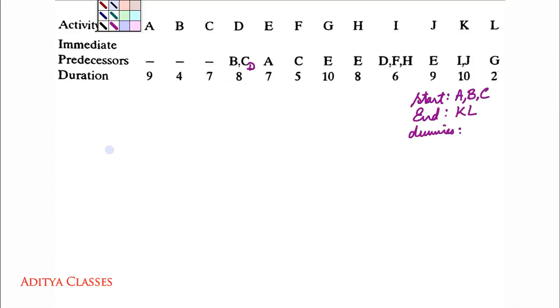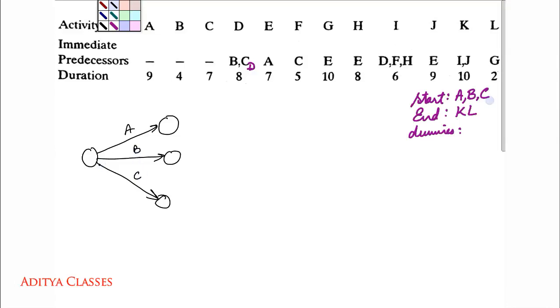A, B and C should start my network. Remember, it is not at all necessary that our first network would be the correct, final one. Let us see how it all shapes up. A, B and C can start straight away.